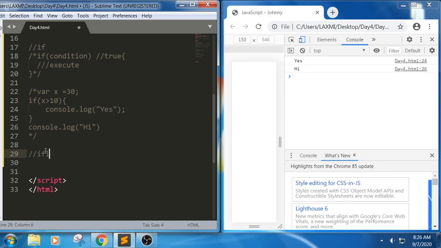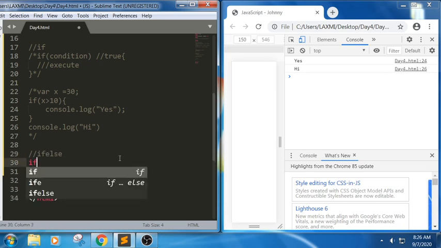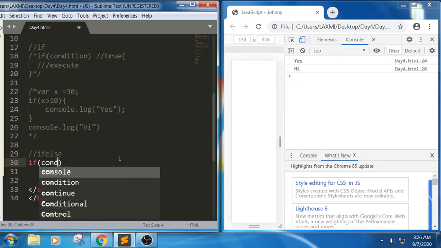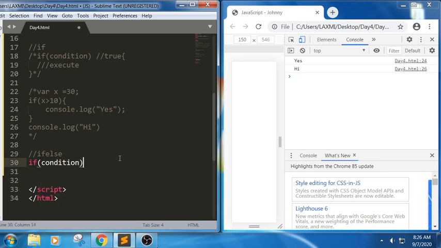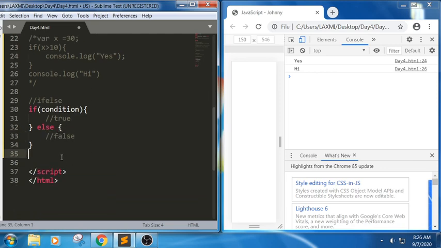So let me write the next topic. If it is if else, the syntax would be: condition, and this statement will be executed if it is true. Next one, else: if it is false, these statements will be executed. So this is the basic syntax of if else.